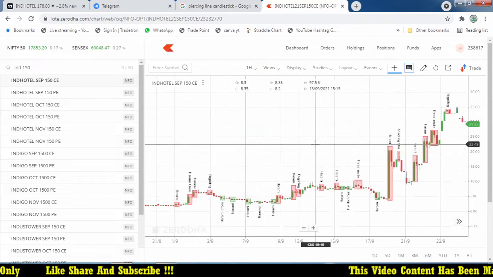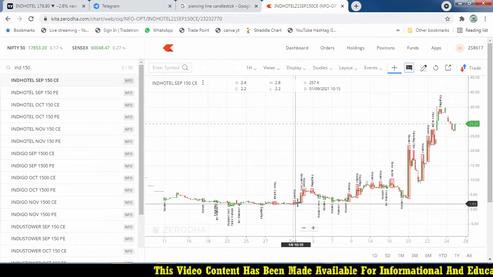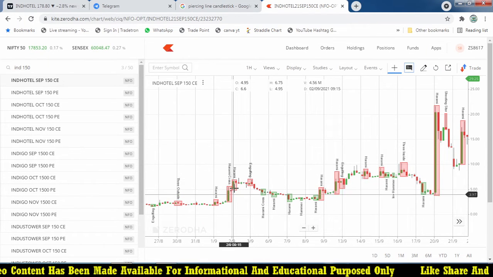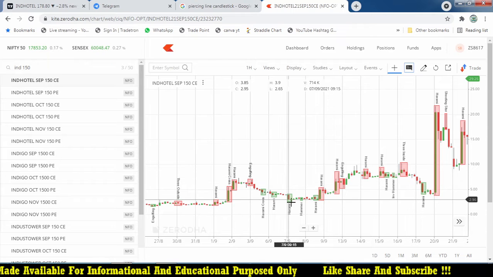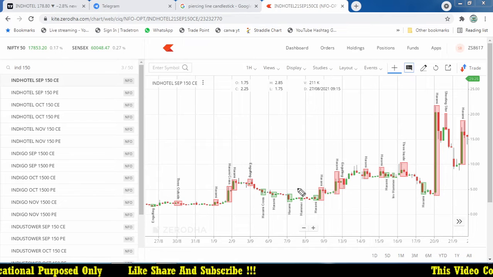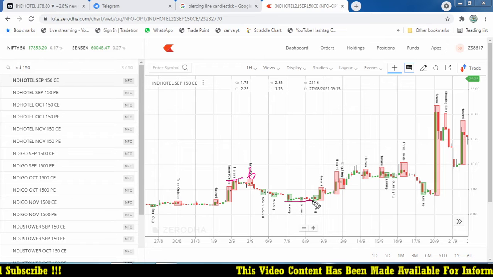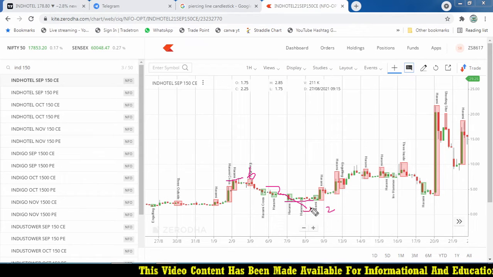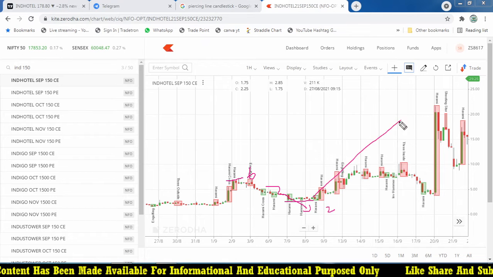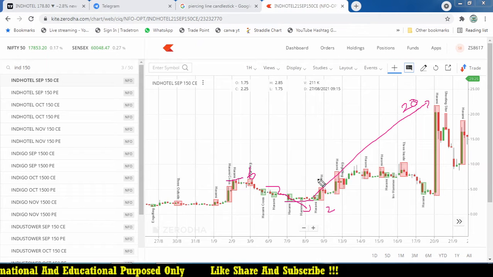This is the 1 hour chart, and on 2nd September we got a trade opportunity. I think this one. On 2nd September we got around 6.4. After that it was trading at 2.5. So if you are ready to take that risk of 6 rupees, and after that it comes to 2 rupees, it went down almost 50-60%. But from that low it started recovering to somewhere around 20 plus, almost 3 times return.